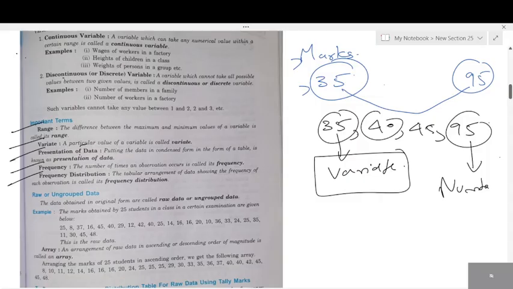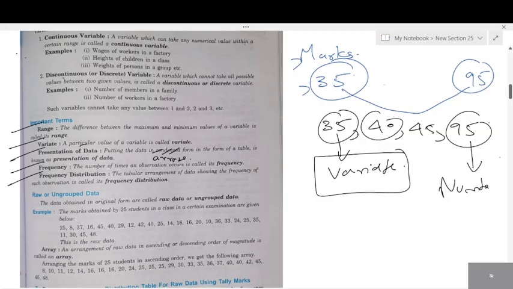Representation of data. What do you mean by representation of data? All of you will read this. Putting the data in condensed form. Condensed is arranged form, arranged in the form of a table. Remember, we created a table, right? We created a table that is known as representation of data.